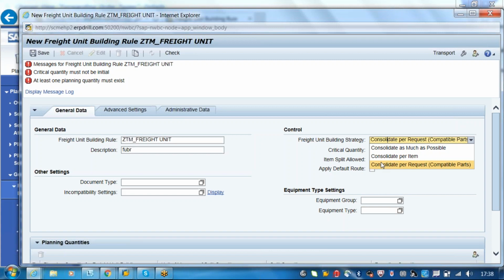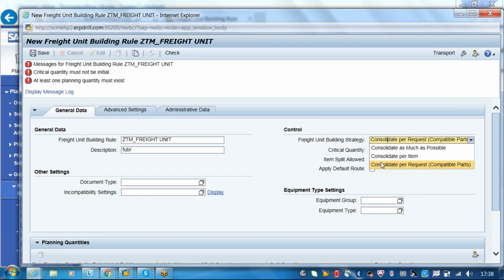So the next is consolidation per item. So that means within the forwarding order you have 10 forwarding orders, and each forwarding order is again having 5 line items. Okay, so that means when you are planning for the forwarding order, the system first checks whether the forwarding order which was created has the freight unit building rule or not. That is from the configuration. Then it will check the freight unit building rule which you opted, whether it's consolidated, or splitting, or as much as possible.